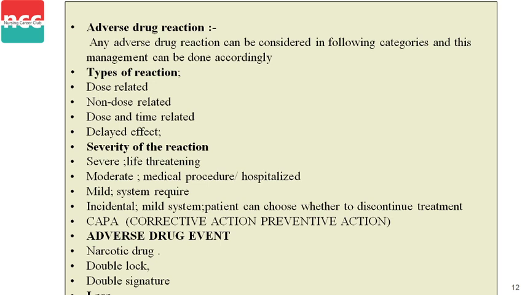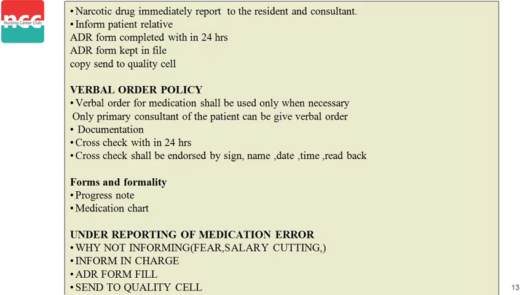The next, adverse drug events: narcotic drugs, double lock and double signature. So these are the adverse drug events that can take place while giving the drugs. First one is narcotic drug. Immediately report to the resident and consult. If we are giving narcotic drugs, we have to report to our resident doctor or consult a doctor. Second, inform patient relative. We have to inform the patient relative about all the drugs, the adverse reactions of the drugs and all the things related to drugs.